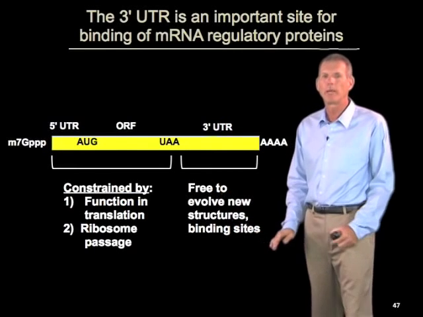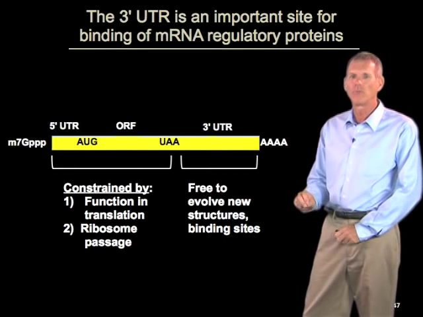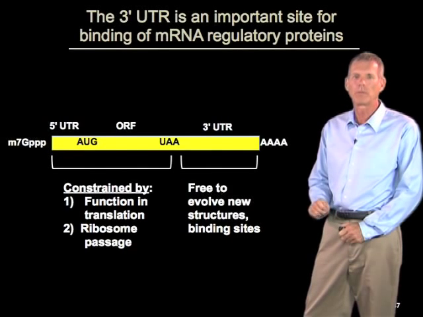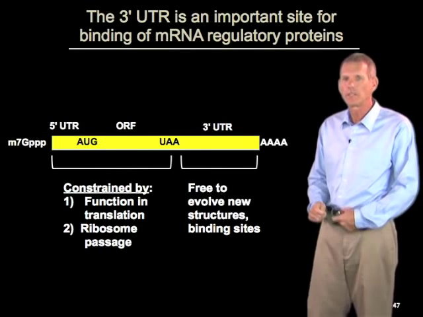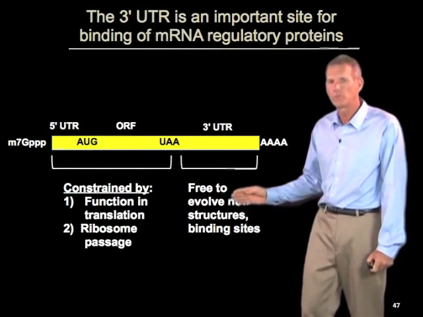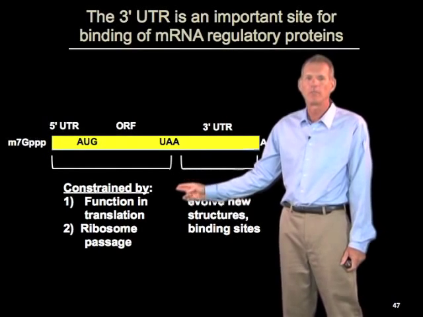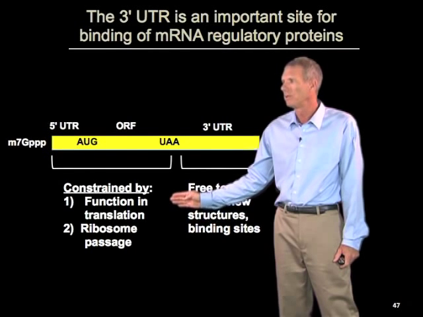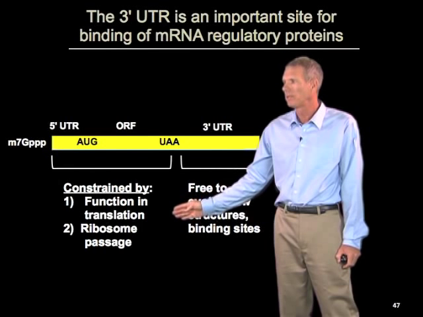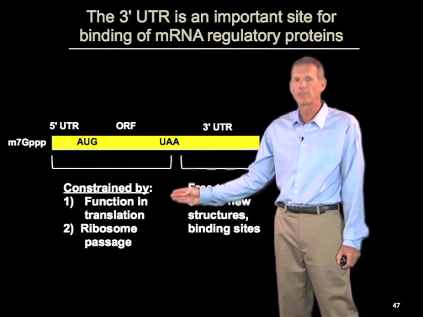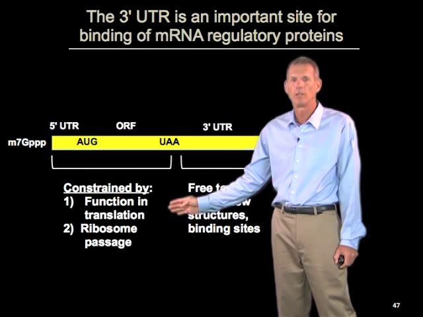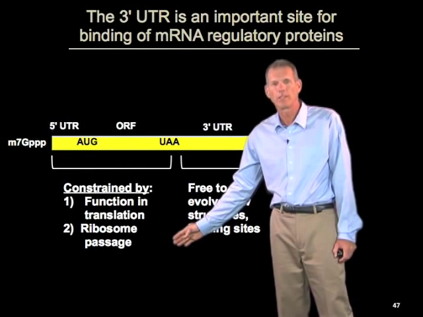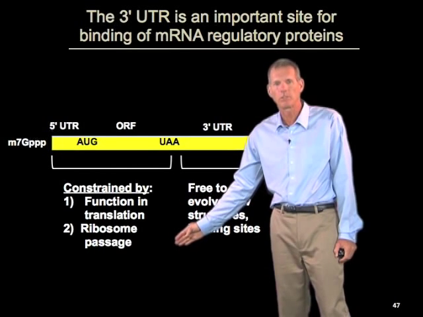In general, these RNA binding proteins are probably going to bind mostly to the 3' UTR, the 3' untranslated region. And that's simply for two reasons. One is that if you think about the 5' end of the message or the open reading frame, these are constrained evolutionarily by their function in translation. The ORF has to maintain the proper coding region for the protein, and in both cases, the ribosome has to be able to pass through these regions.